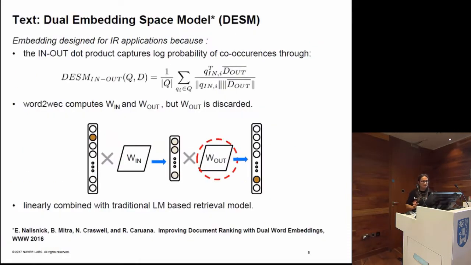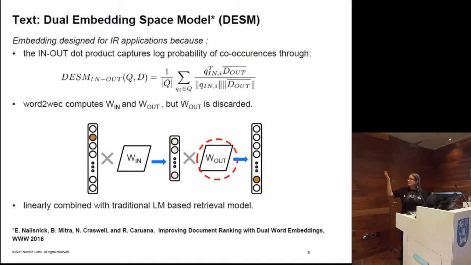I won't go into detail, but the dual embedding space model is similar to the Word2Vec embedding, except that in Word2Vec the second part is sort of discarded, while it was shown in the information retrieval community that if we take into account both embeddings, the in and the out, then it encodes some co-occurrences and works quite nicely.